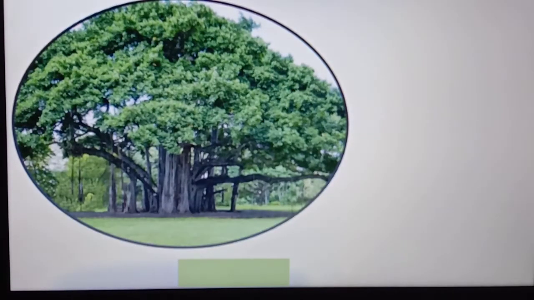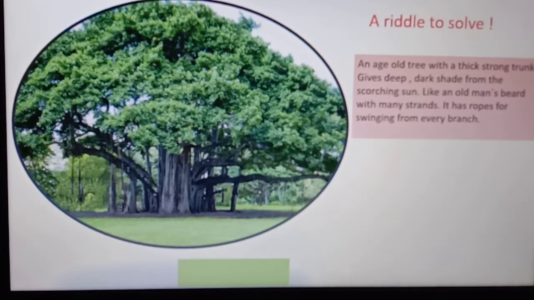See the picture here? Observe it carefully. Here is a riddle to solve. An age-old tree with a thick, strong trunk gives deep, dark shade from the scorching sun, like an old man's beard with many strands.